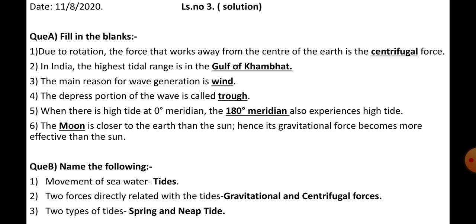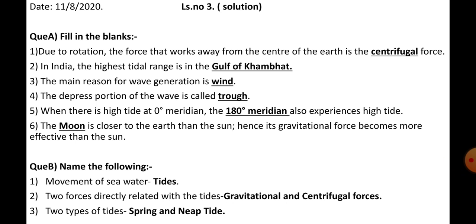Fifth, when there is high tide at 0 meridian, the 180-degree meridian also experiences high tide. Sixth, the moon is closer to the earth than the sun. Hence, its gravitational force becomes more effective than the sun.